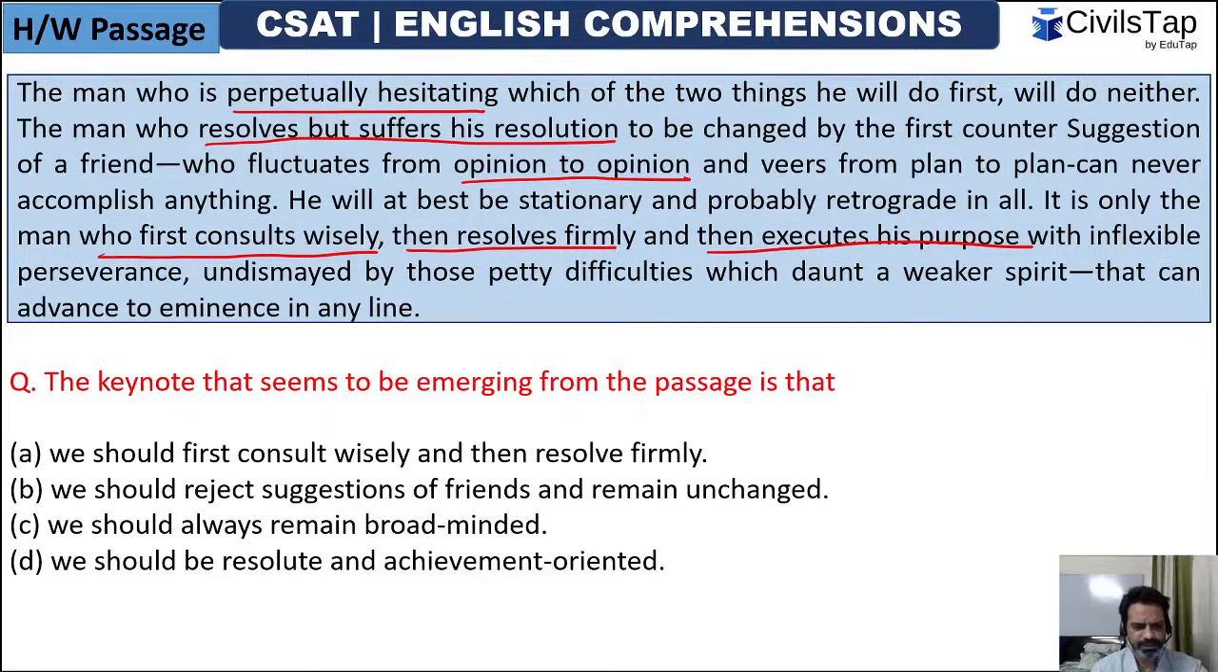So guys, what is the keynote from the passage? What should be the correct option here? Now, quickly support me with your answers. We should first consult wisely and then resolve firmly. We should reject suggestions of friends and remain unchanged. We should always remain broad-minded, or we should be resolute and achievement-oriented.